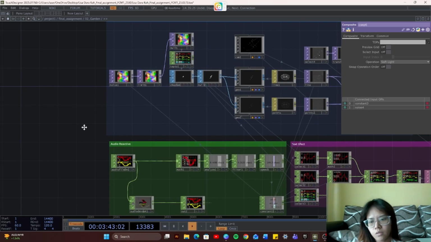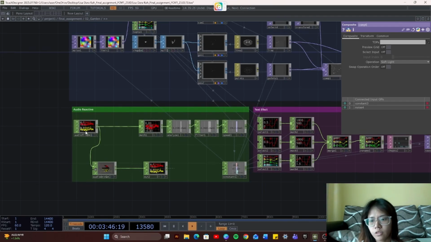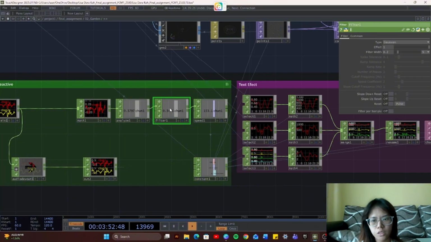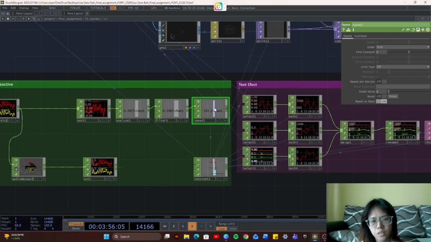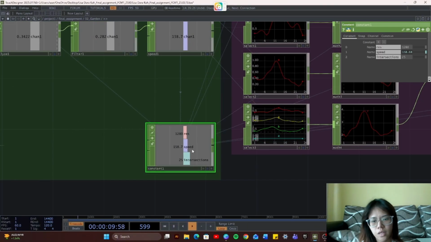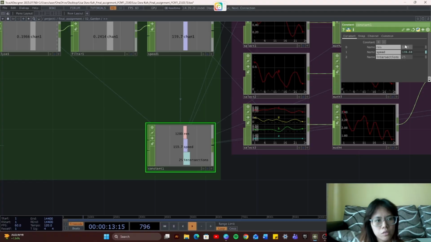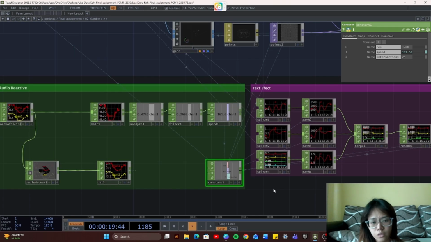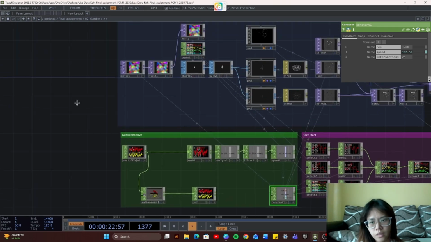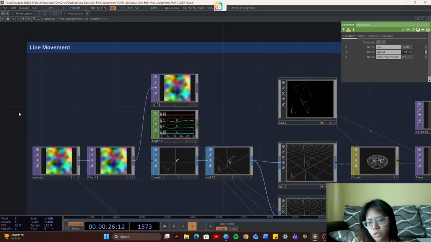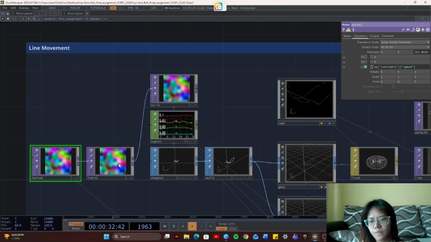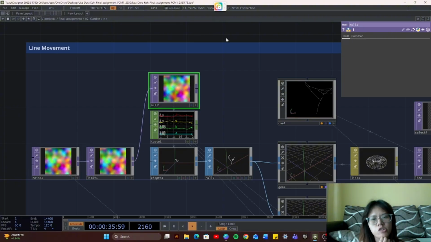So for the second scene, I wanted to do audio reactive, so I put in my audio file first, and then I place a math and analyze and a filter to make it move smoother and not so harsh. And then I also add a speed in, and then I put a constant in here, and I also adjusted to add resolution intersections so I can use it later on. And then I made the line movement first, so I use the constant speed inside this noise at the translate here so it can move around, and then I use a limit and then I put it to a null.